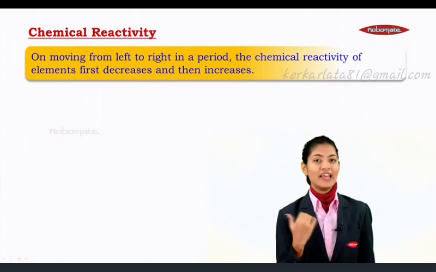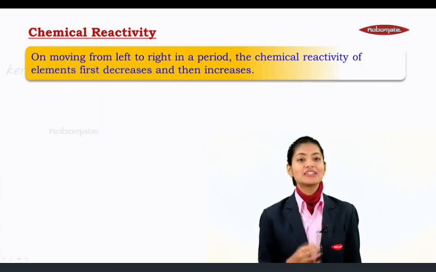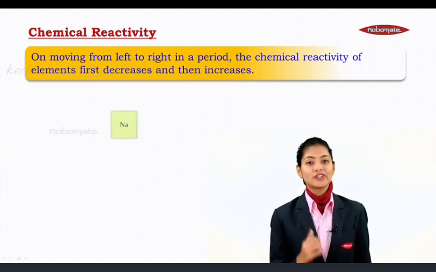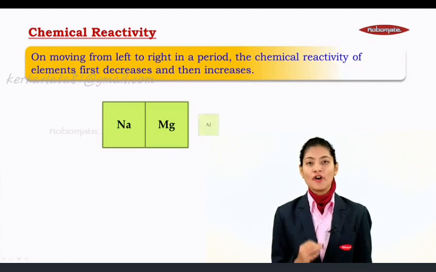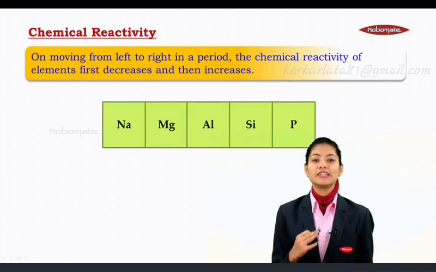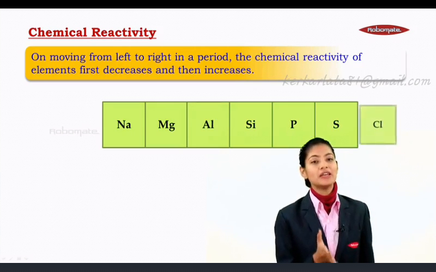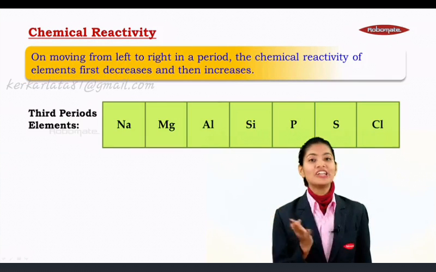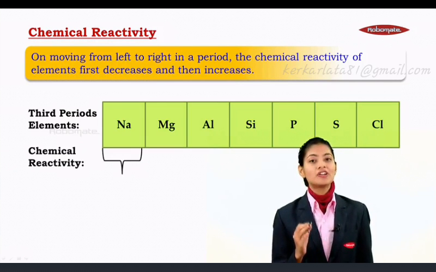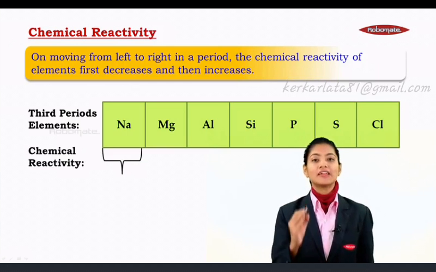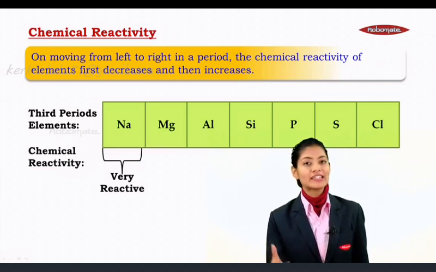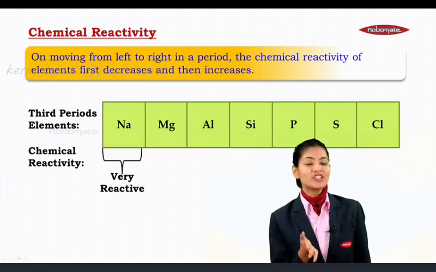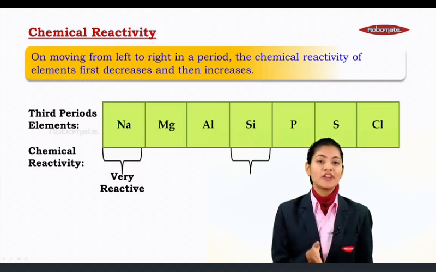Now, on moving from left to right in a period, the chemical reactivity of elements first decreases and then increases. Let us consider, for example, the elements of the third period, that is sodium, magnesium, aluminium, silicon, phosphorus, sulfur and chlorine. Among these period 3 elements, chemical reactivity wise, we will realize that sodium metal is highly reactive or very reactive. But as compared to sodium, magnesium is less reactive, aluminium is further less reactive, and whereas silicon